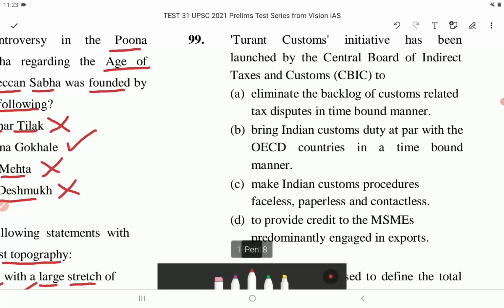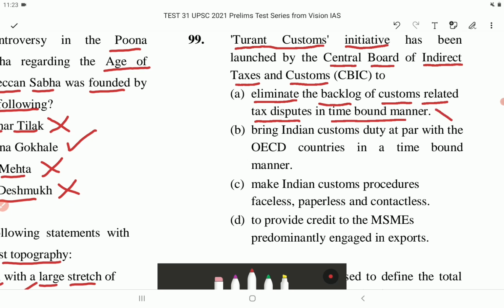Durant Customs Initiative has been launched by the Central Board of Indirect Taxes and Customs (CBIC) to: Option A, eliminate the backlog of customs related tax disputes in a time bound manner. This is incorrect.